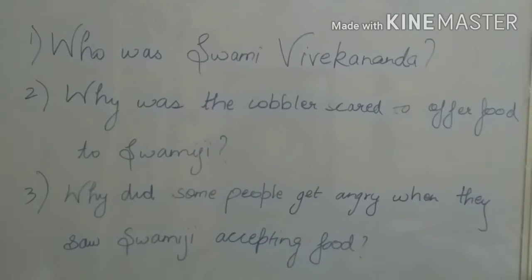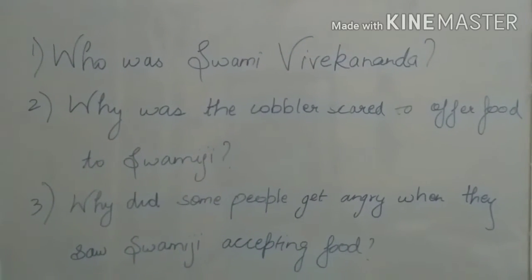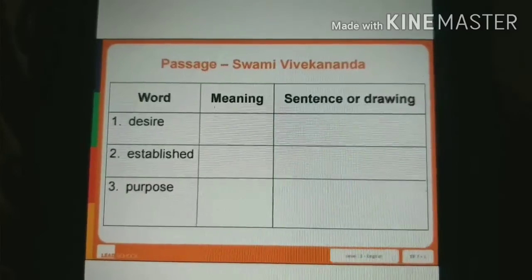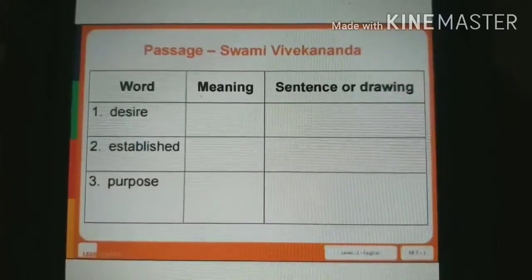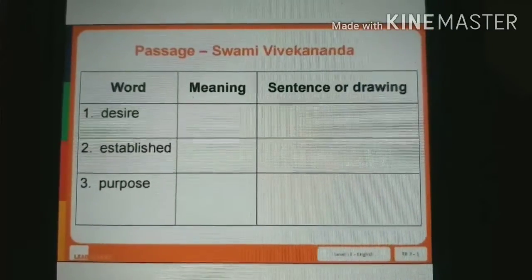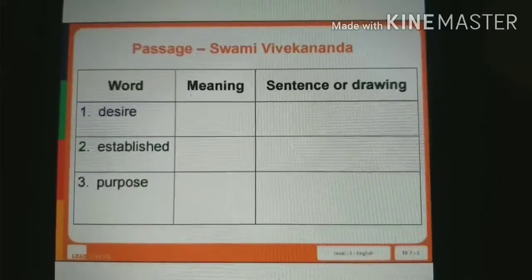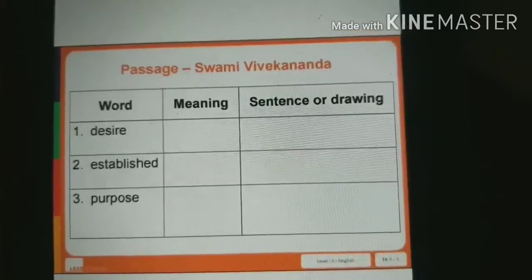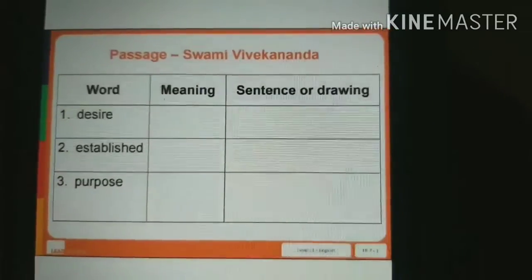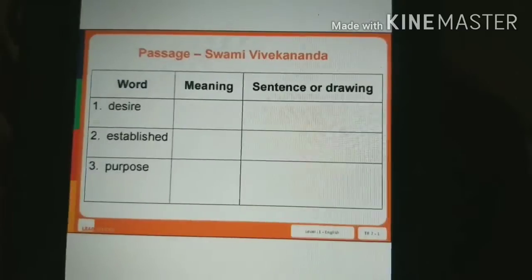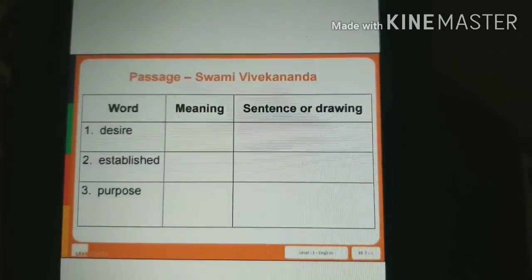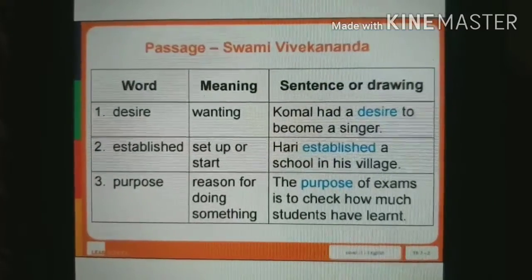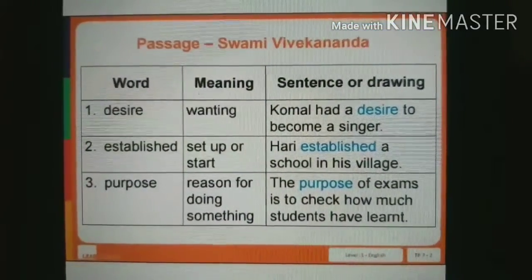Okay, students, now open up your notebooks and draw a table like this. Students, here you can see a table. Try to find out the meaning of these words from the paragraph. You have to read one sentence before and try to find another sentence that includes the same word and try to find out the meaning of that word. I am giving you 1 minute for this activity as well. Start.